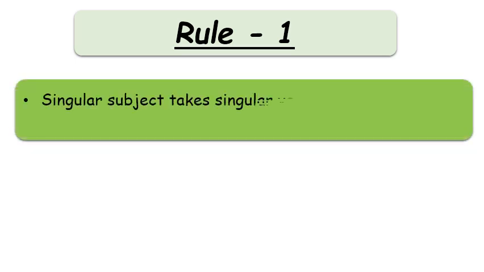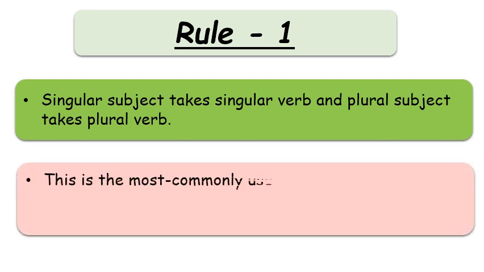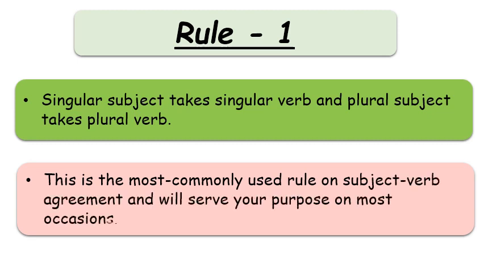There are certain rules on how to use subject verb agreement. So let's see rule number 1. Singular subject takes singular verb and plural subject takes plural verb. Or we can say that if the subject is in singular form, then we use a singular verb. If the subject is showing plural form, then we will use a plural verb. This is the most commonly used rule on subject verb agreement and will serve your purpose on most occasions.